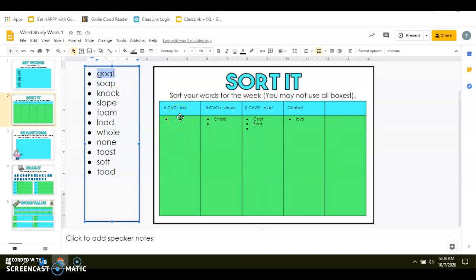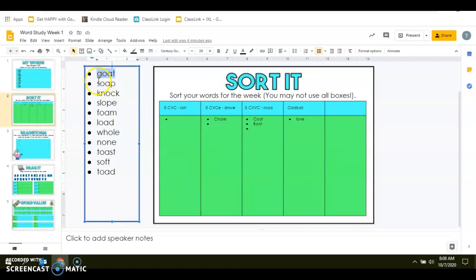We'll listen to the word goat and see if the O is making a short O or a long O sound. Goat. Well, I hear that O saying its name. So more than likely, I'm dealing with either the second or third heading. When I look at what it looks like, I see G-O-A-T.